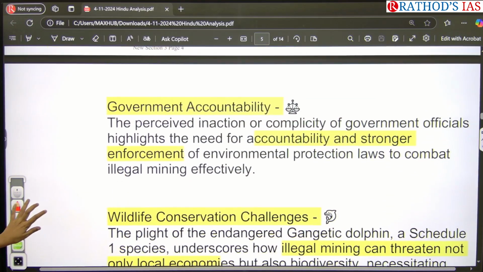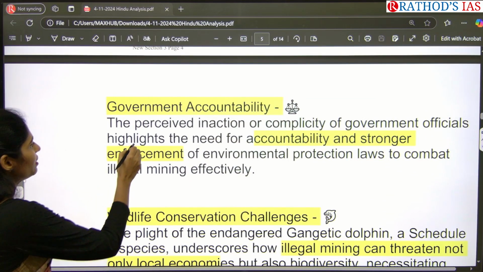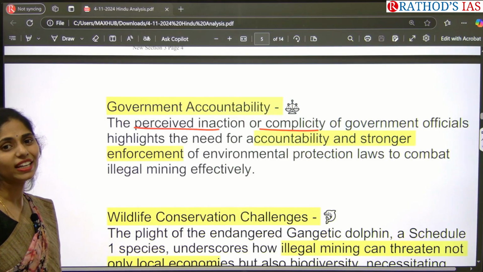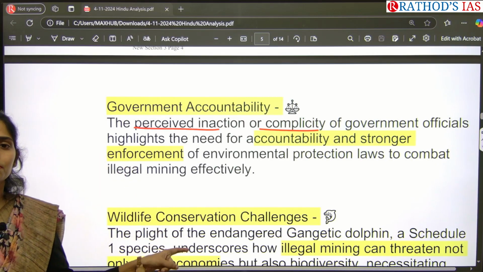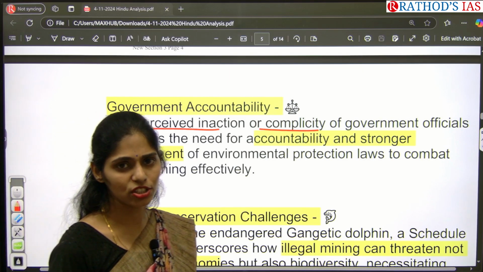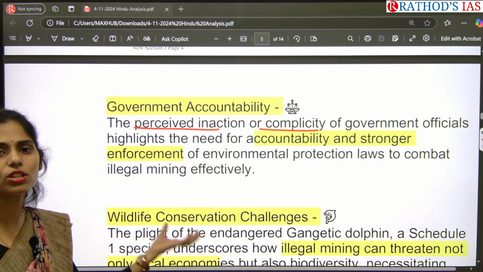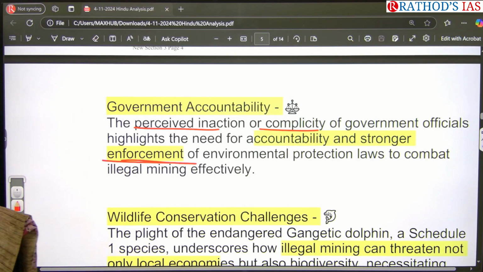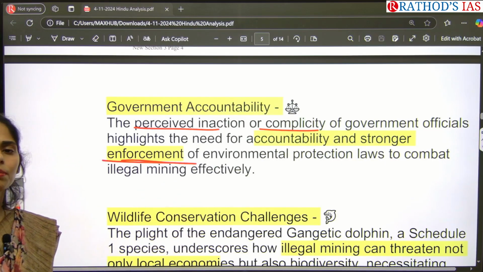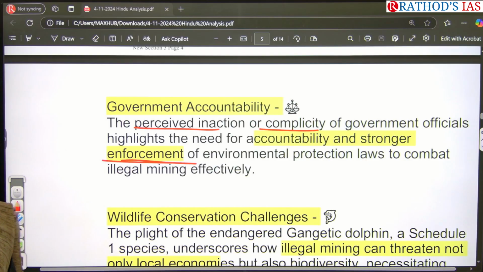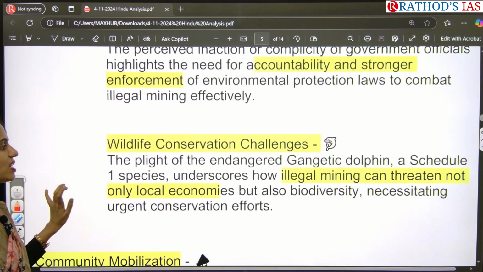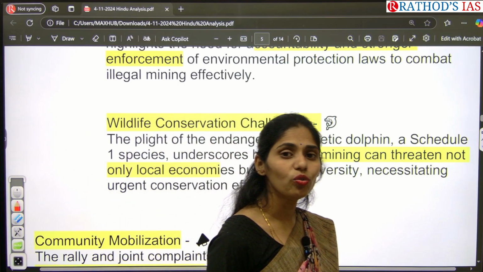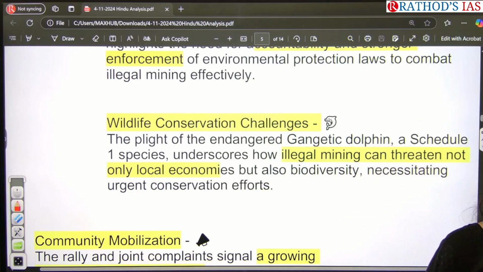And the next important point here is government accountability. The perceived inaction or complicity of government officials highlights that we need more accountability. We need answerability. Why are these people not taking any action, despite these communities giving complaints many times? So we need stronger enforcement. Enforcement is nothing but giving punishment if they are not following the environmental protection laws, to combat illegal mining effectively. And we need to focus on wildlife conservation as well, especially on the protection of Schedule 1 animals, which are listed under the Wildlife Protection Act of 1972.